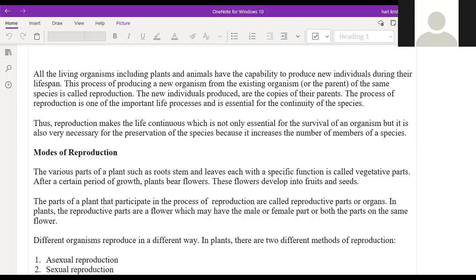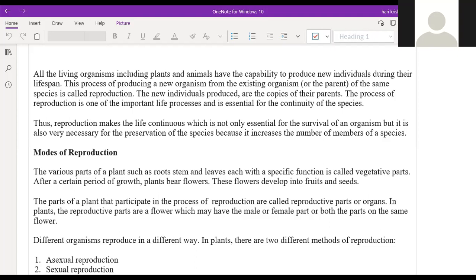Ritvik Nimala. Yes, sir. Asexual reproduction is where only one parent is needed, and sexual reproduction is where two parents are involved, sir. Good. The simple thing is, sexual reproduction means involvement of the cells or the gametes, the fusion of gametes, formation of the embryo and zygote. In asexual reproduction, a new organism is formed from a single parent. So that is the main difference between the asexual and the sexual.